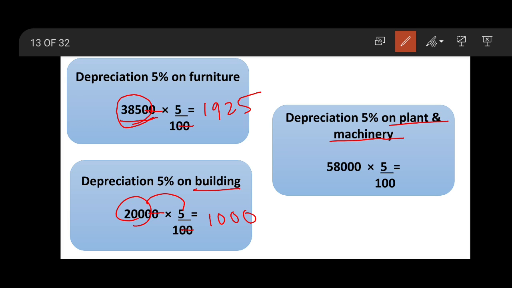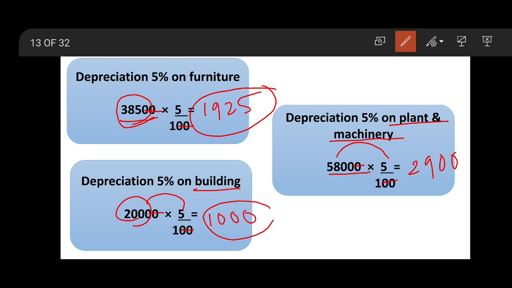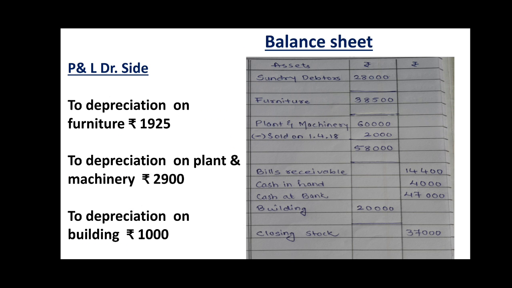The plant and machinery's amount after deduction of wrongly recorded sales was 58,000, so 5% of it. Cancel these 2 zeros, cancel these 2 zeros. It will be 580 into 5 will be 2900. So these amounts of depreciation on furniture, buildings and plant and machineries will be deducted from the respective amounts in the asset side of balance sheet.